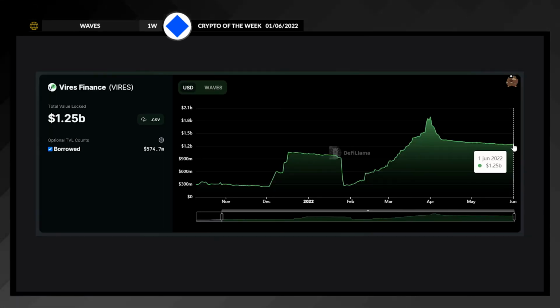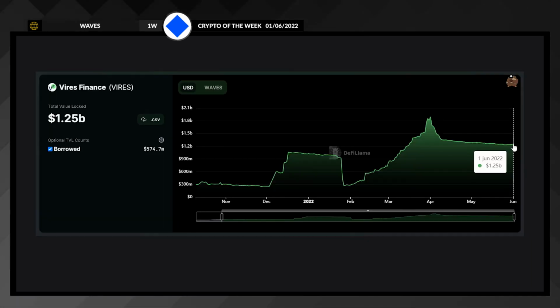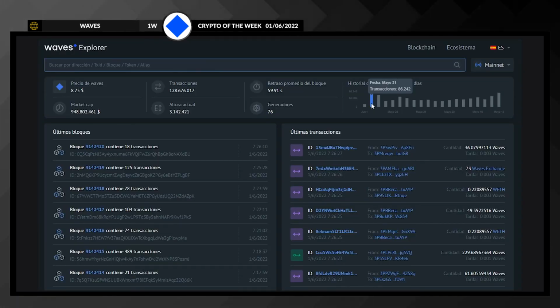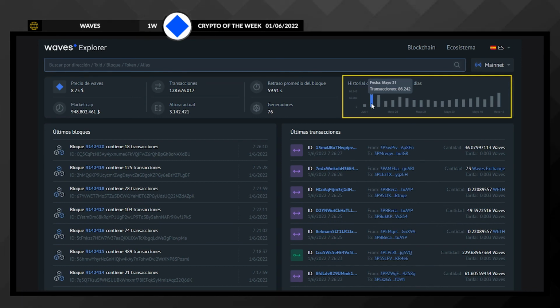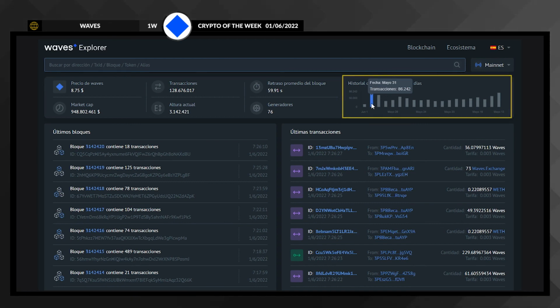And on Wise Finance specifically, we can see how it reaches $1.2 billion. In the Waves Explorer itself, we can see how the number of transactions increased considerably on May 31st, reaching 86,000, which reveals an increase in the use of the blockchain.